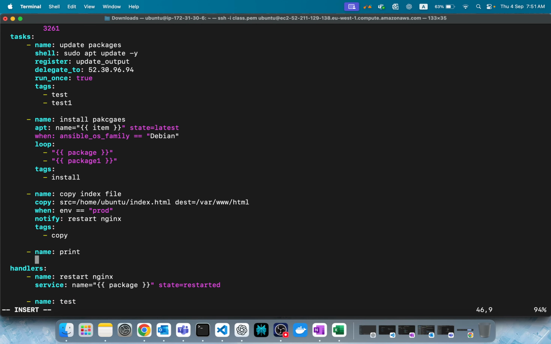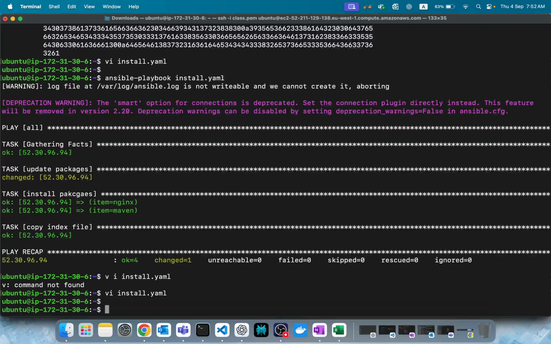I'm just giving random things. Shell. What is that? db_password. Correct. This is correct, right?